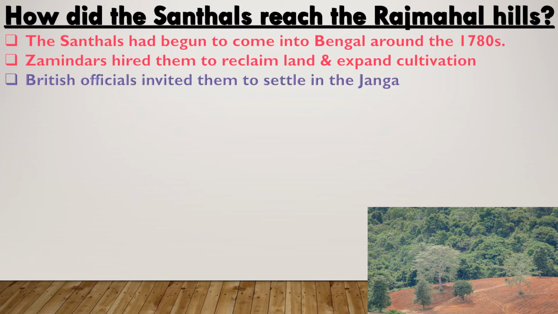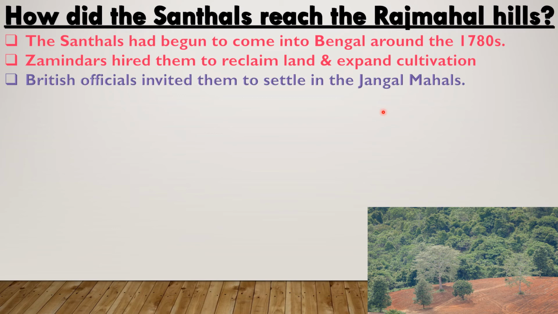How did Santals reach the Rajmahal Hills? The Santals had begun to come into Bengal around the 1780s because they settled in the Bengal part of the Rajmahal Hills. Zamindars hired them to reclaim land. This is land reclamation, clearing the jungle and making the land fit for cultivation, to expand cultivation.